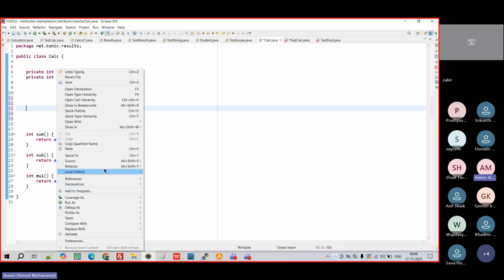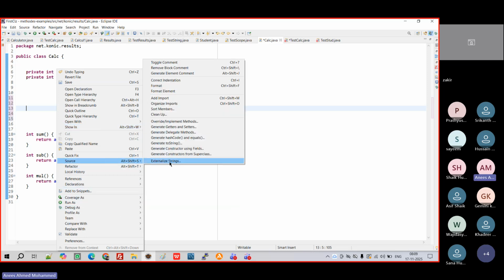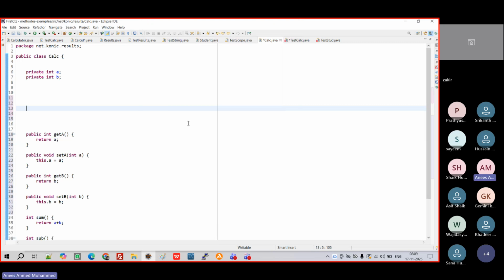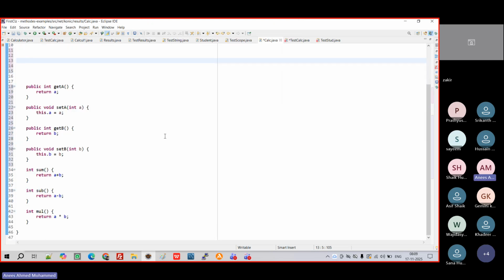Okay. Source, generate getter, setter. Then I'm selecting both. If you expand, you can see that one also: get A, set A, get B, set B. If you don't want to create anything, you can uncheck. Then I am generating it. You can see get A, set A, get B, set B.